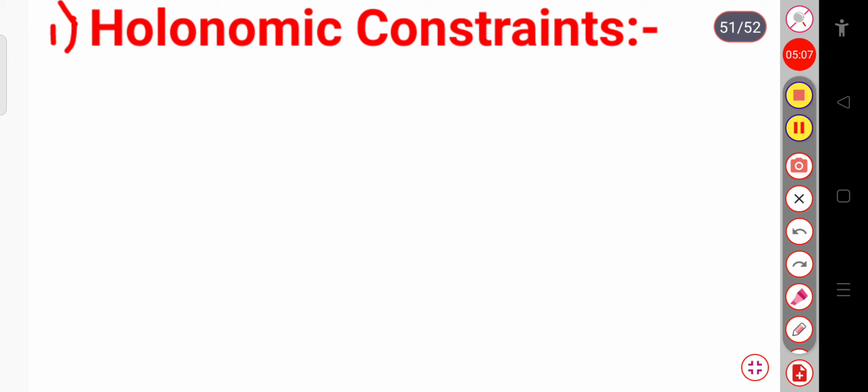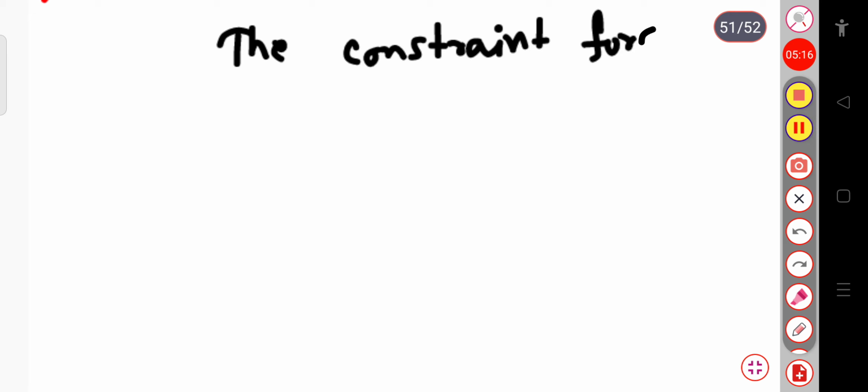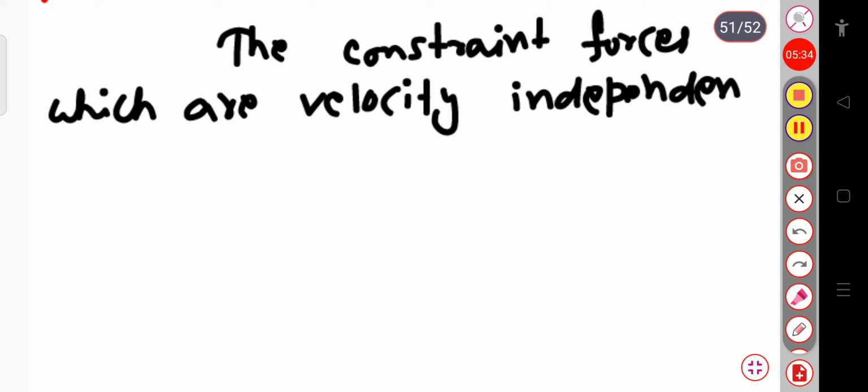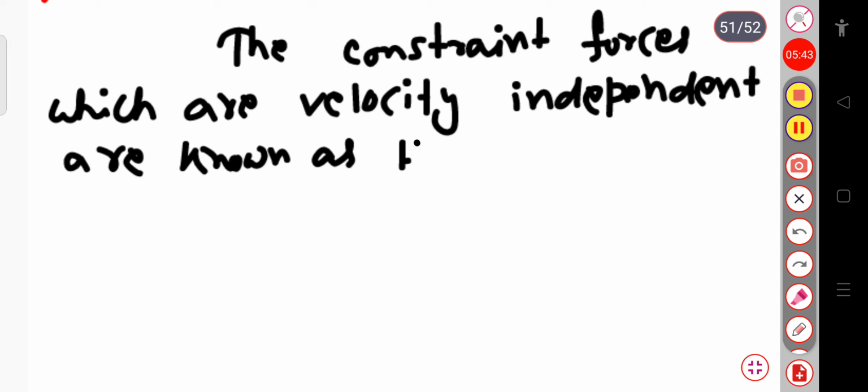Or we can write it as: constraint forces which are velocity independent are known as holonomic constraints.